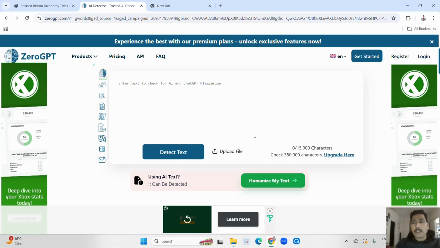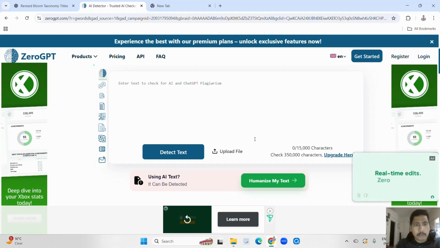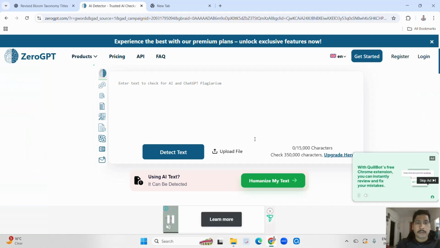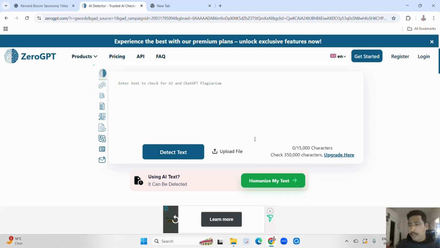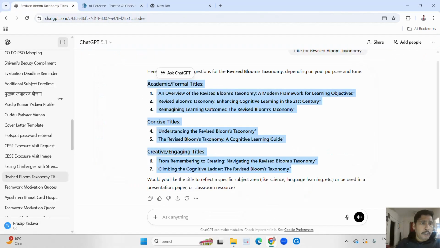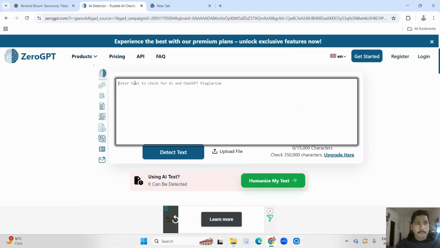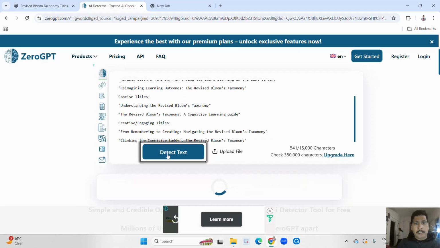Now let's check how this particular AI works and how we are going to find out. As we know, if you see the content of ChatGPT, there are some patterns. By using those patterns, this AI is going to detect. So I am showing an example. Here you can see this is generated by ChatGPT, and I am copying and pasting it here. Now detect the text.